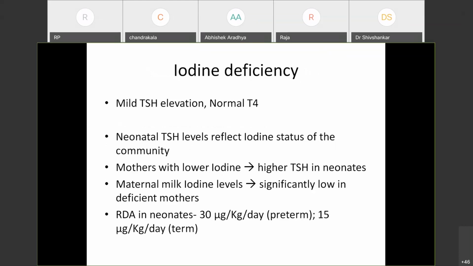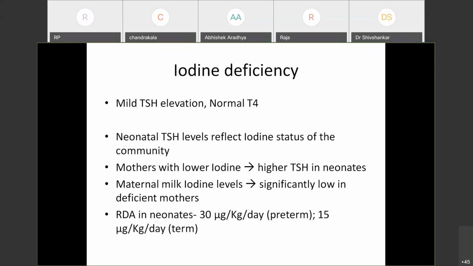Iodine deficiency, again, there will be mild TSH elevation with normal T4. And most studies indicate that neonatal TSH levels reflect the iodine status of the community. Mothers are a surrogate for the iodine status of the community. Mothers with lower iodine, we find higher TSH levels. The milk iodine levels are extremely dependent on maternal intake and maternal sufficiency. And most of the supplements we use in neonates do not have adequate iodine levels.